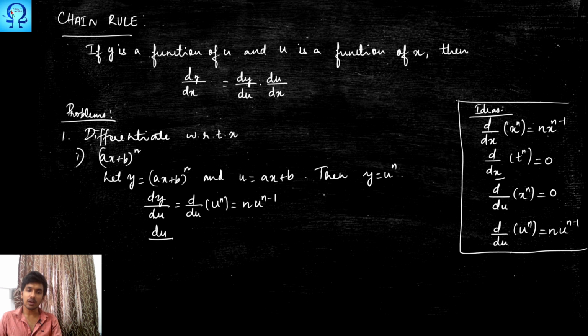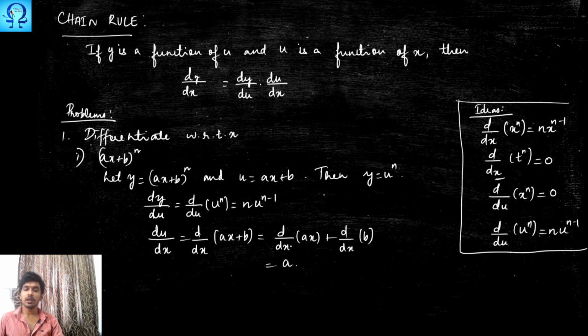Now we will have to calculate du/dx. So this is d/dx of (ax + b). Here a and b are treated as constants. So you apply the sum rule. So you will have d/dx of ax plus d/dx of b. Using the scalar multiple rule, you can take a outside and you will have d/dx of x, which is 1, plus 0. So it is a.